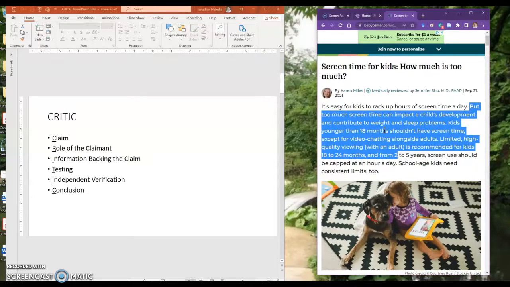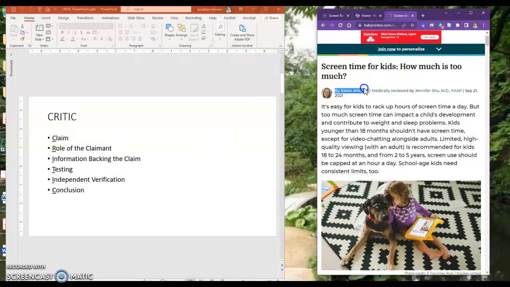So we identified the claim, and now we have to follow the other steps to see if this resource can be used based on this claim. The next thing is the role of the claimant. Remember in the first video, that is the author. Who is the author? If you notice up here, it says it was by Karen Miles, and it was medically reviewed by Dr. Shu, who's an MD, and the date was September 21st, 2021.